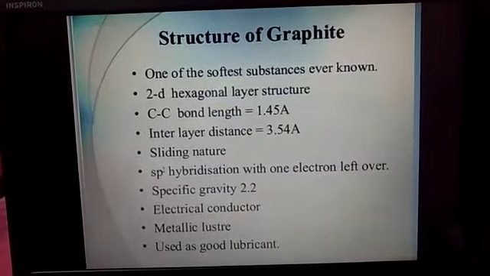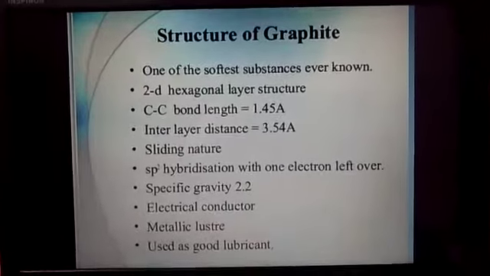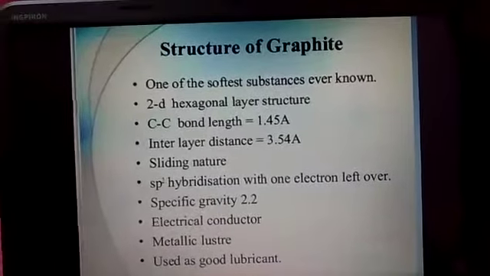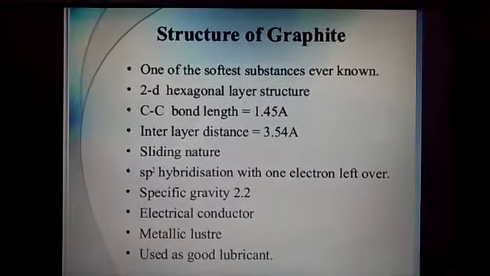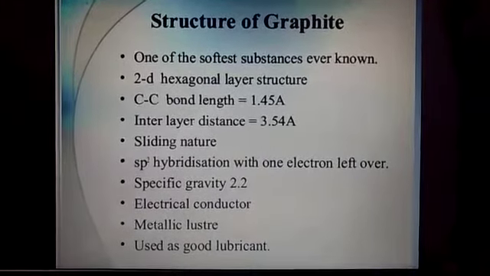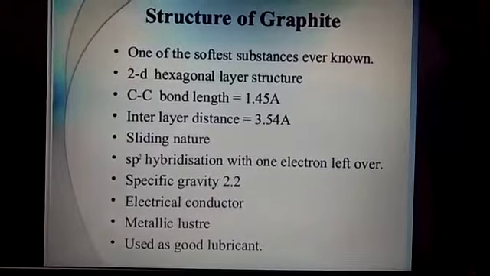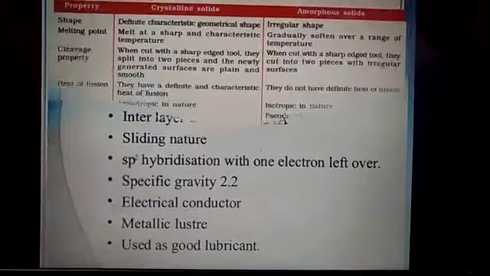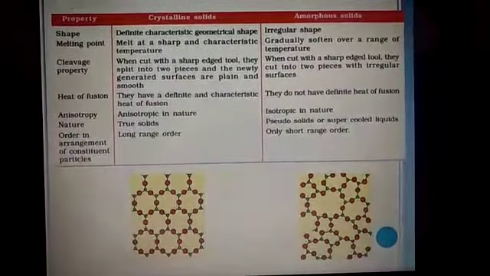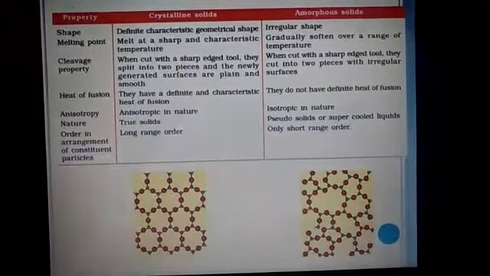It shows exceptional behavior due to its typical structure, in which the fourth electron of each carbon atom is free to move. Because of this free electron in the different layers, graphite becomes a good conductor of electricity, which we do not observe in the case of diamond. These are a few examples of the differences between crystalline and amorphous solids.